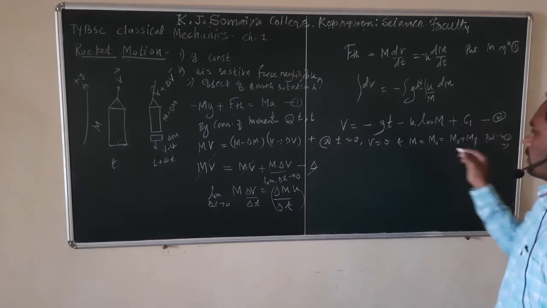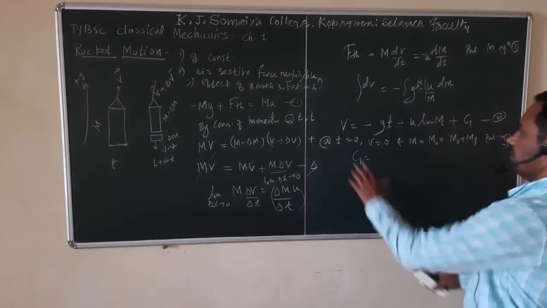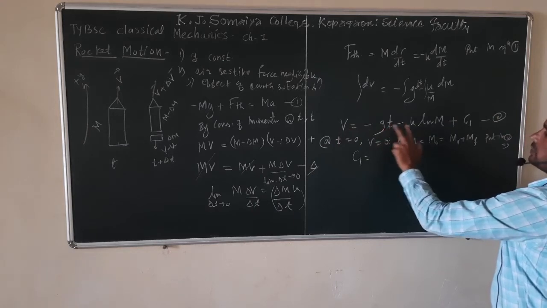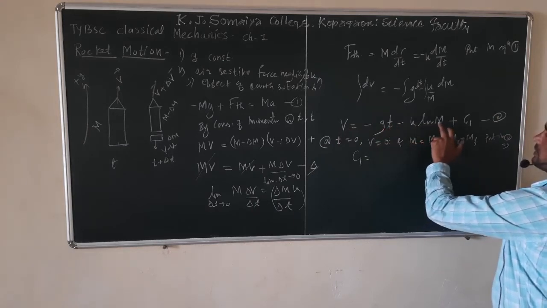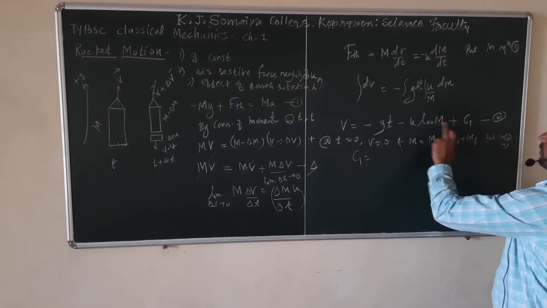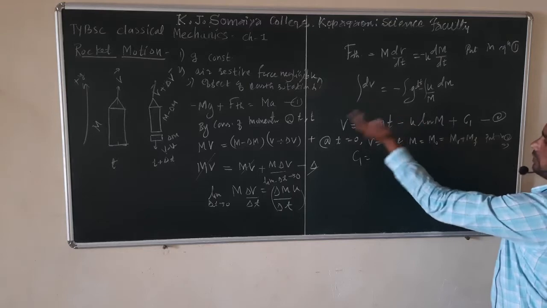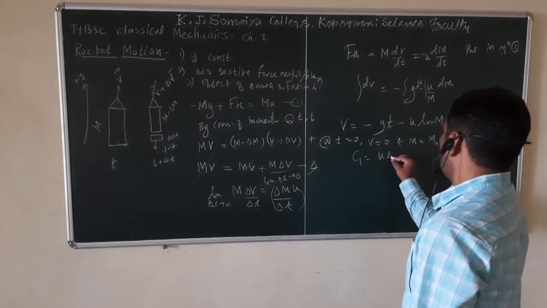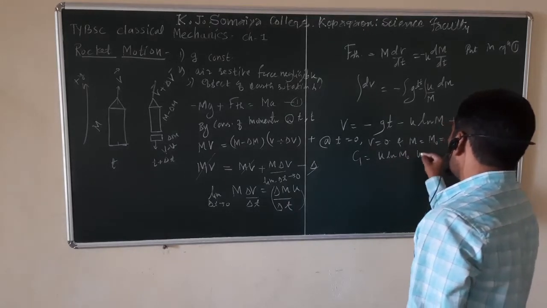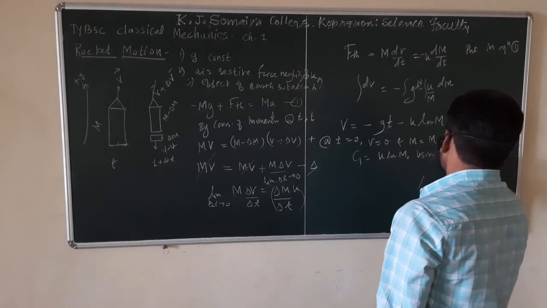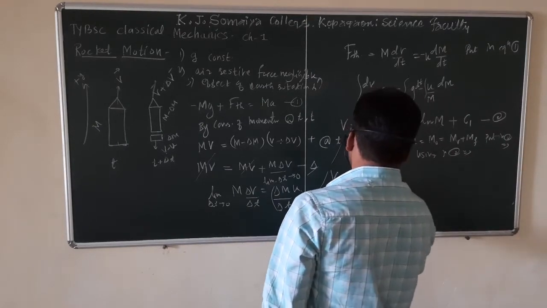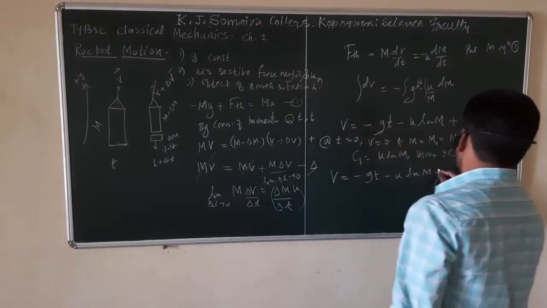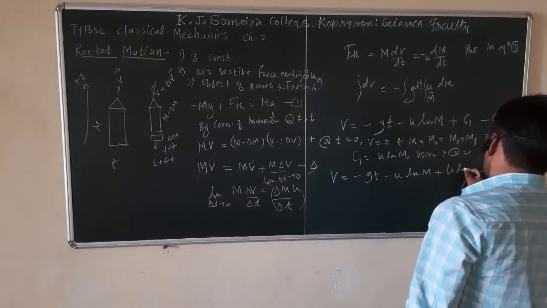we will get constant c1 as, see, on the left hand side we have velocity 0 at t equal to 0, this term is 0, minus u ln of, instead of m we have to put m0, plus c1. So c1 is nothing but u ln of m0. Using this, we get velocity v is equal to minus gt minus u ln of m plus u ln of